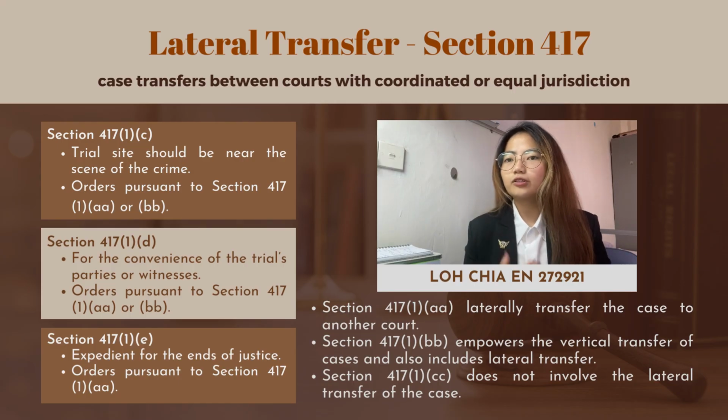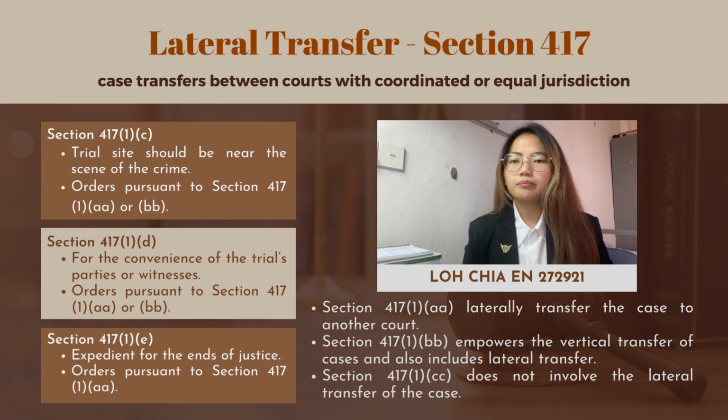Next, a lateral transfer happens when a case is transferred between courts with coordinate or equal jurisdiction, such as one from a magistrate's court to another. Section 417 subsection 1c provides a situation where a court may transfer a case to another court on the reason that the trial site should be near the scene of the crime. In addition, under Section 417 subsection 1d, the High Court may transfer the matter for the convenience of the trial parties or witnesses.